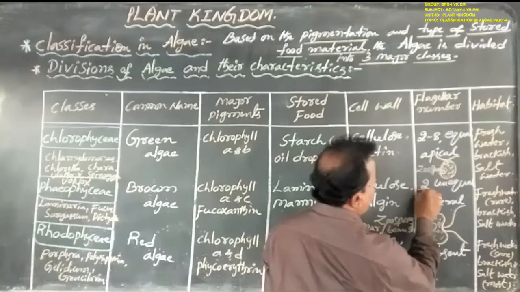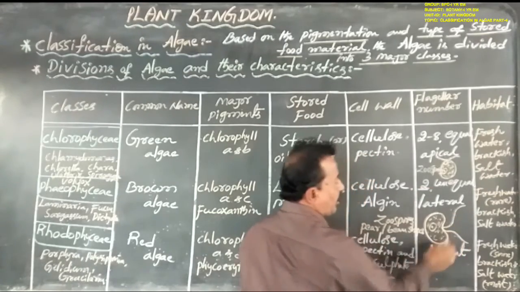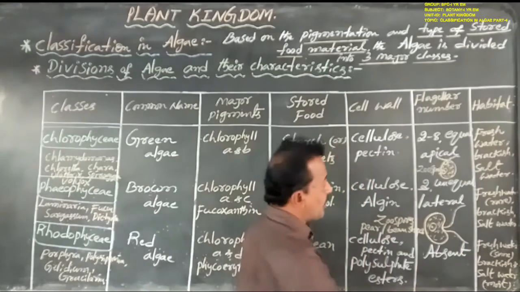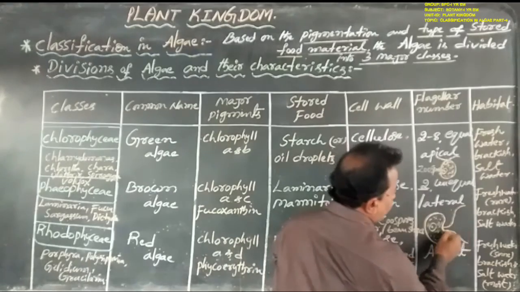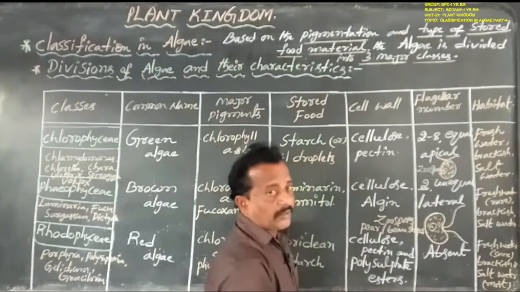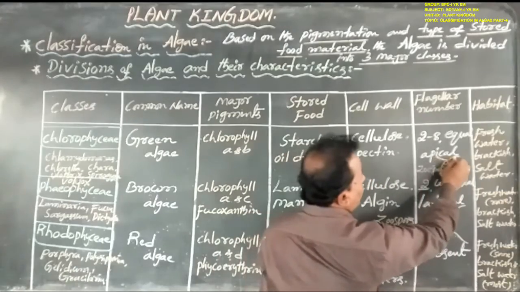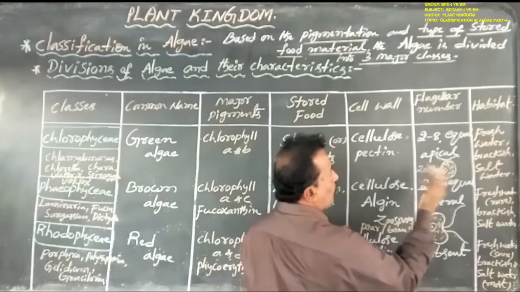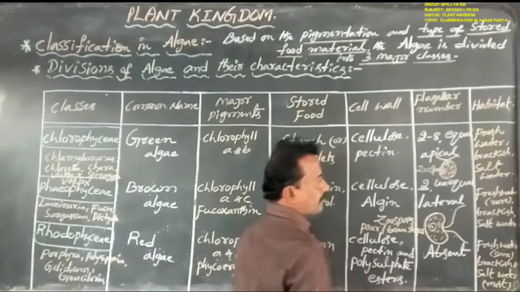flagella. How many flagella are here? Only two, two unequal flagella. Why? Because one is larger in size, another one is smaller in size. That is unequal. But in Chlorophyceae, the flagella are equal in size.